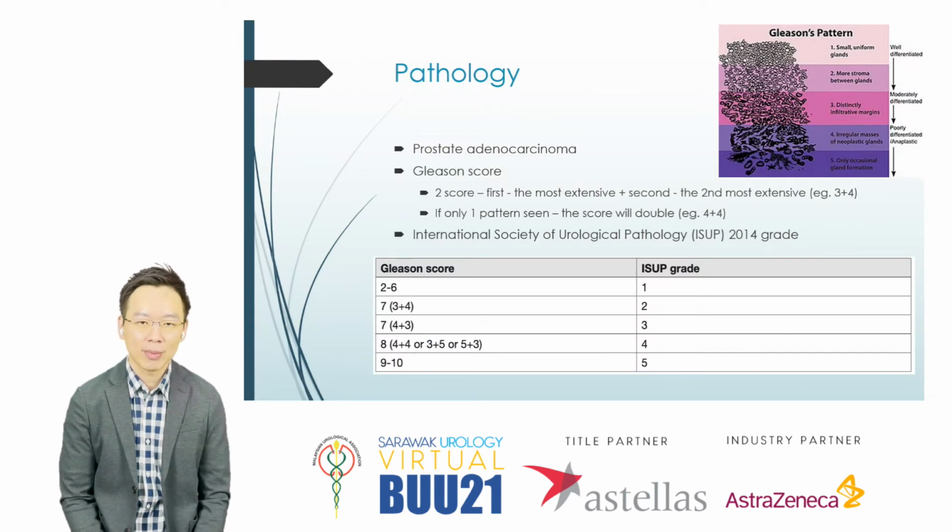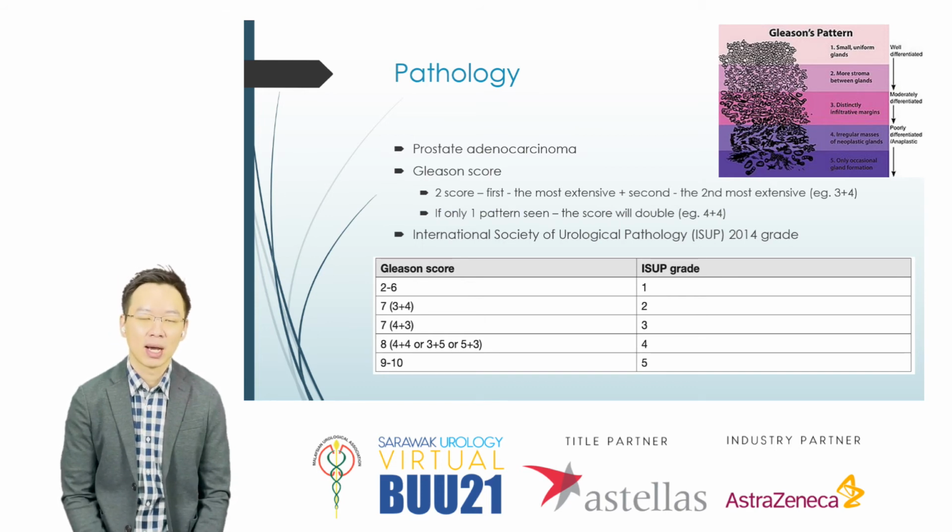When we send the biopsy for pathology, usually it will be prostate adenocarcinoma. Rarely we will have some other forms such as neuroendocrine tumor or leiomyosarcoma. The Gleason score is used specifically for prostate adenocarcinoma, and usually if you look, it's got two scores, right? The first will be the most extensive, and the second score will be the second most extensive. If only one pattern is seen, the score will be doubled. For example, if you only see pattern 4, then it will be 4 plus 4.